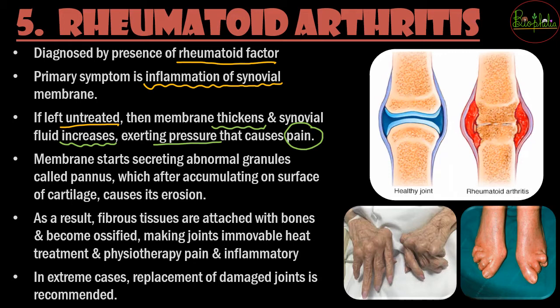Once the membrane starts secreting abnormal granules, called pannus, these pannus will accumulate on the surface and cause erosion. So even the bones are going to start to be disrupted in that location. The bones also start to be affected, and this whole condition is going to make the joints unmovable, and it is going to need heat treatment, physiotherapy, pain and anti-inflammatory medications. And in extreme cases, if the person still avoids going to a clinic and getting remedies, then the inflamed joints also need to be replaced.